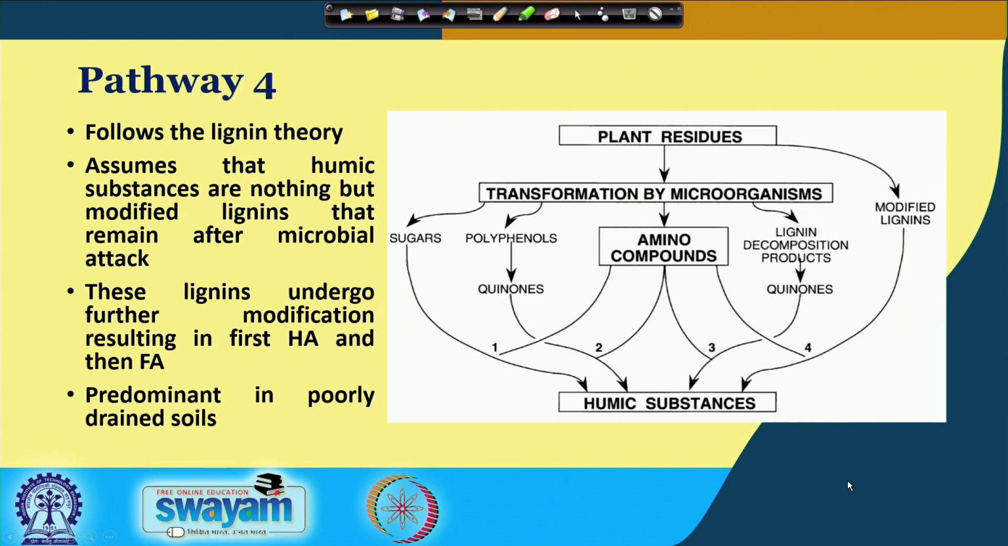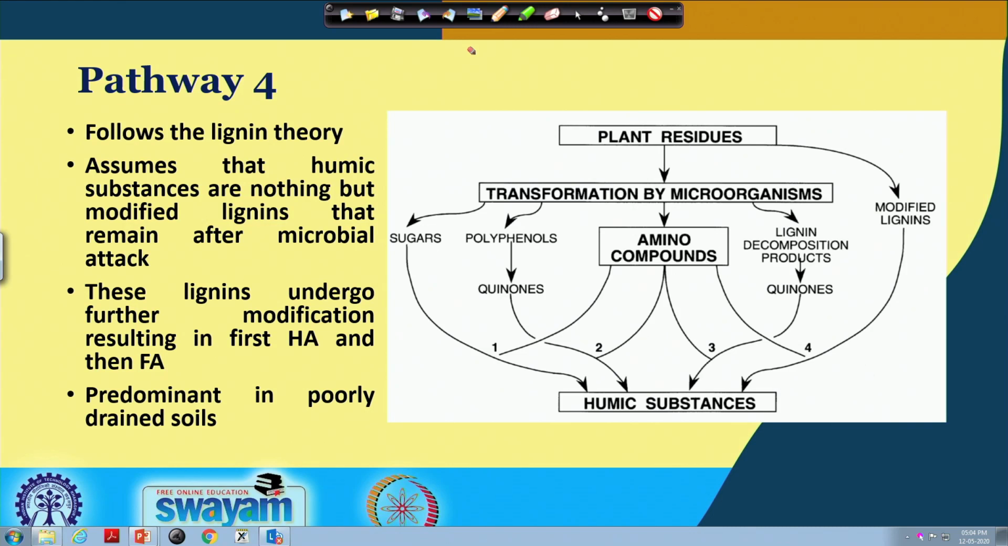Let us discuss the last pathway, that is pathway 4. Pathway 4 also follows the lignin theory, and they basically assume that humic substances are nothing but the modified lignins that remain after microbial attack. As you can see here, this pathway 4 also starts from plant residues, and these plant residues produce the modified lignins, and these modified lignins ultimately produce different types of humic substances.